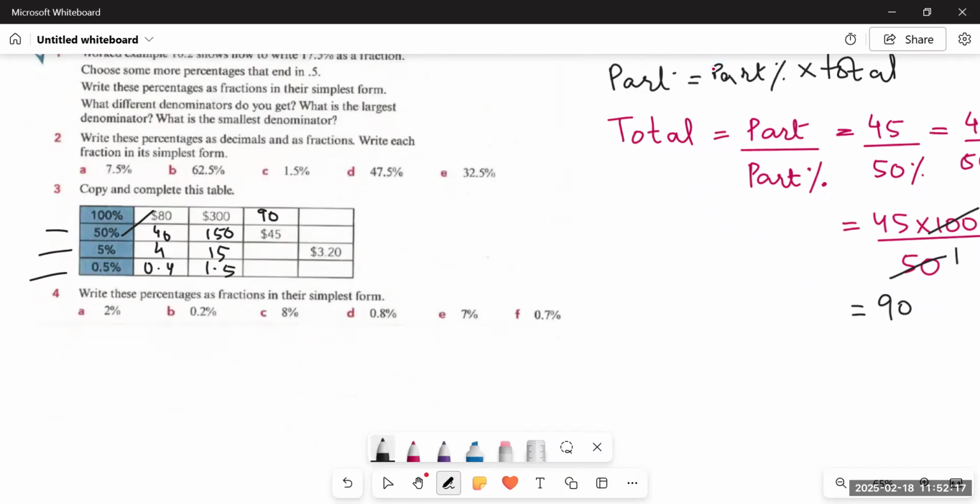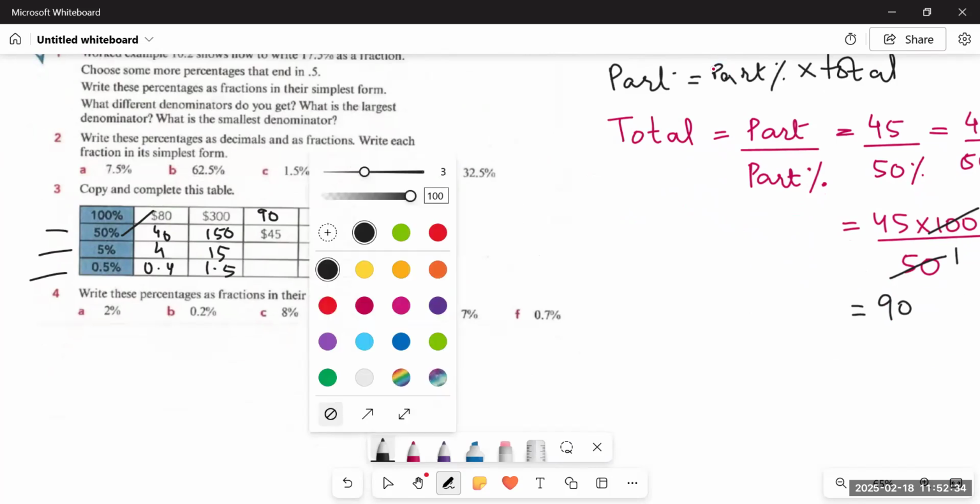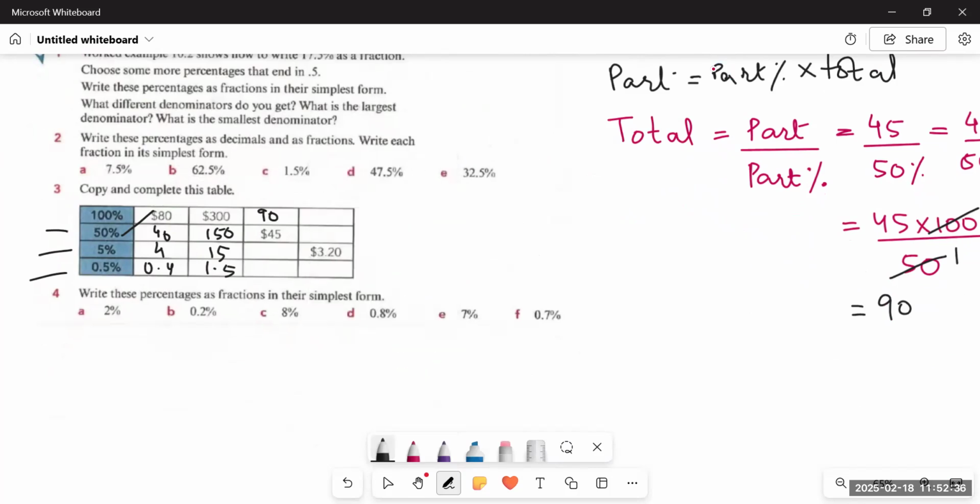Okay. And now you can check the 50% of 90. 50% means half. We already know that 50% is the half percentage and half of 90 is 45. It means it's proven that we have got the correct answer. Now we have to find out the 5% of 90, not 45. These are the 100% that we are going to use to find out the parts. So what we will do next, we will multiply 5% with 90 and it becomes 5 upon 100 multiplied by 90.